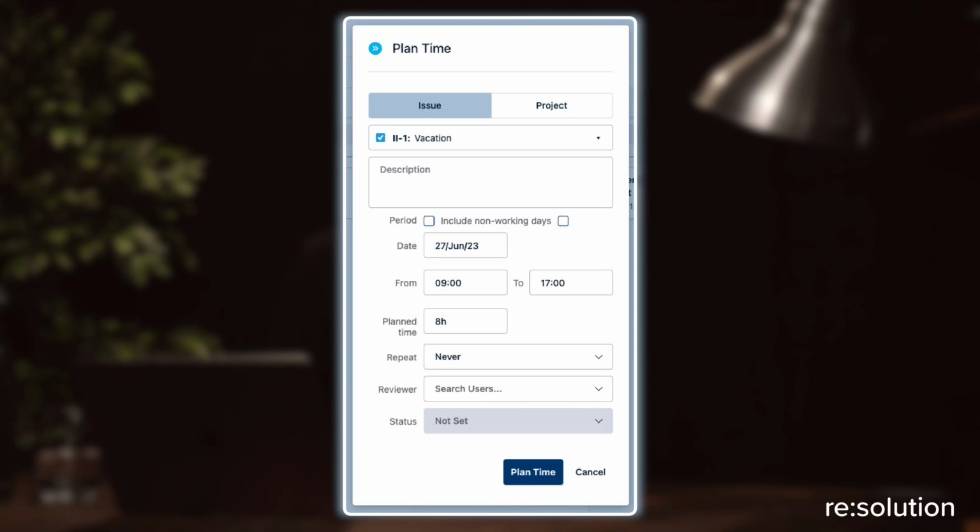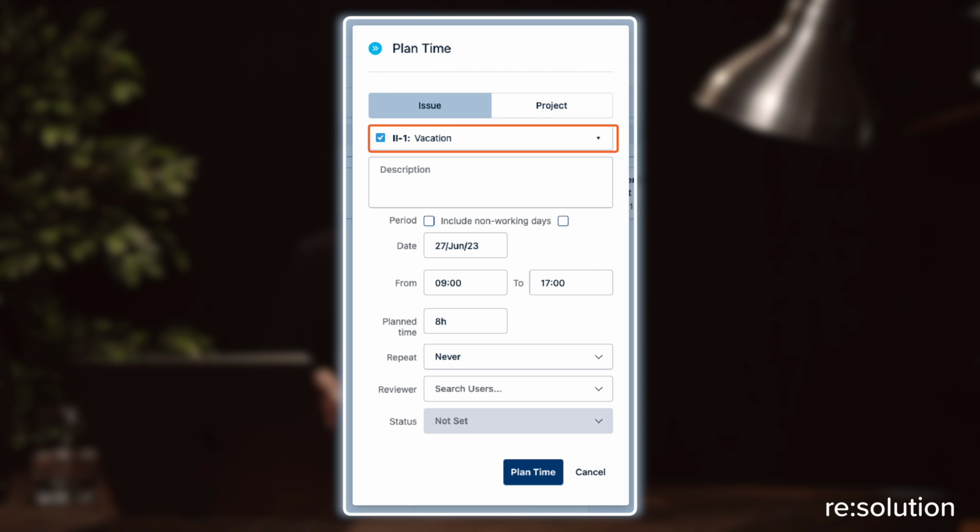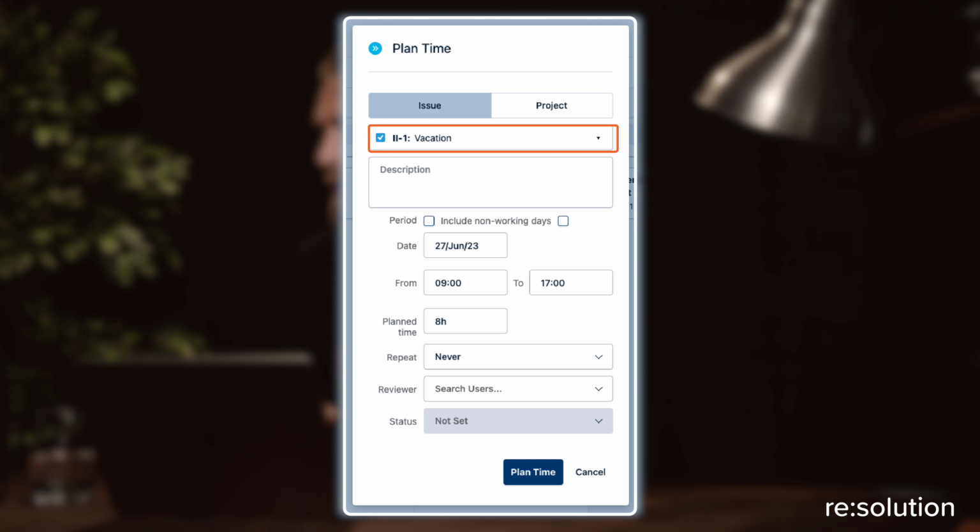Internal issues are used in Tempo to define non-billable time. That is time that users plan to spend outside of the productive projects, like vacation, sick time, parental leave, or trainings. This means that if you want to plan non-billable time, you just add an internal issue to a plan instead of adding a project or a regular task.